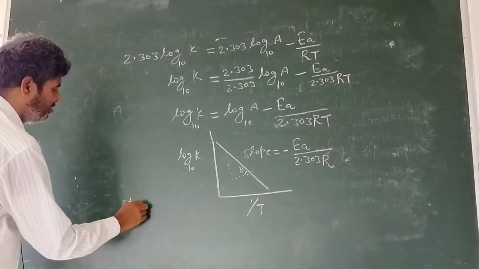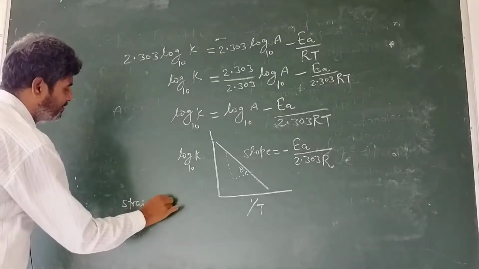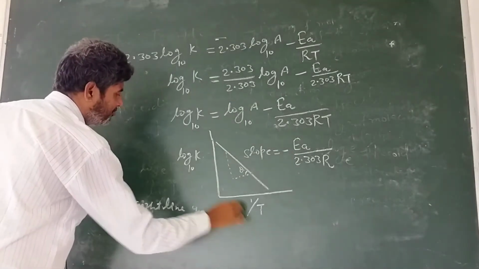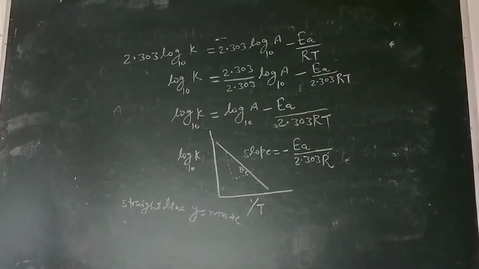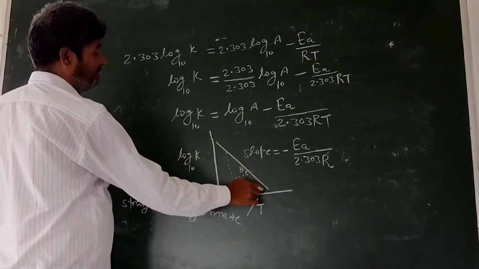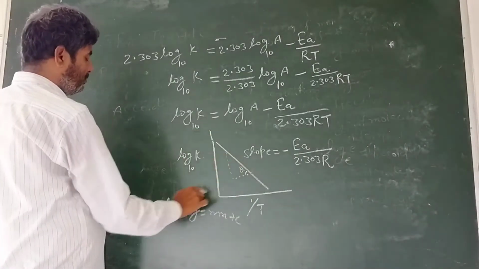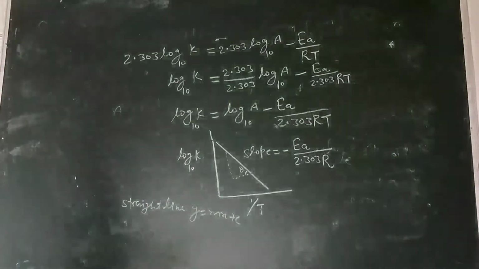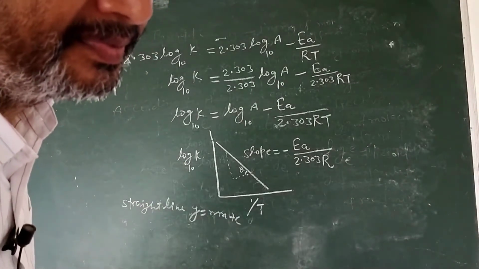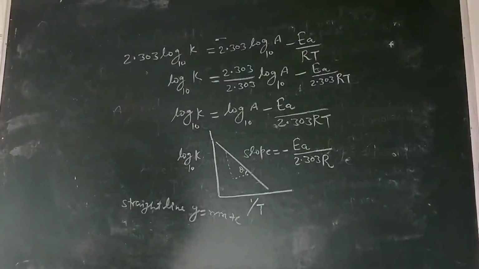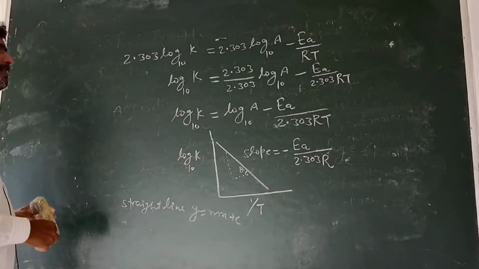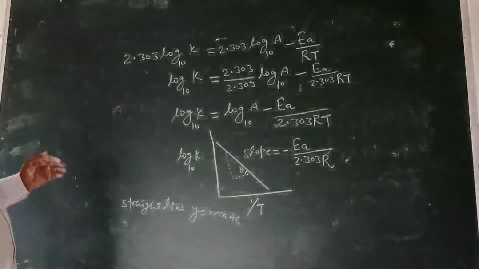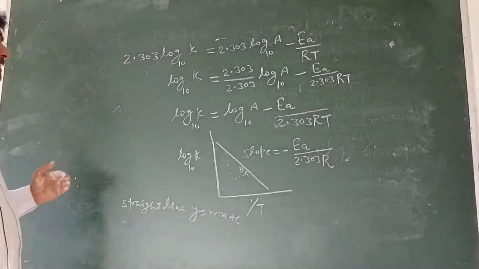The equation for this line is analogous to y is equal to mx plus c. On expanding this, we will get the expression for the activation energy for two different temperatures.